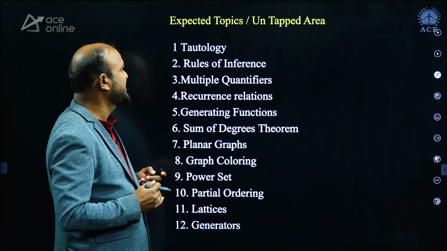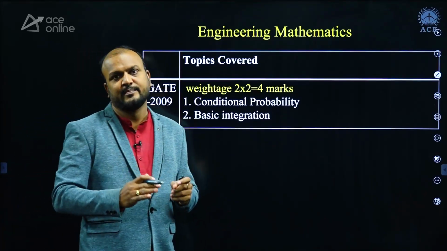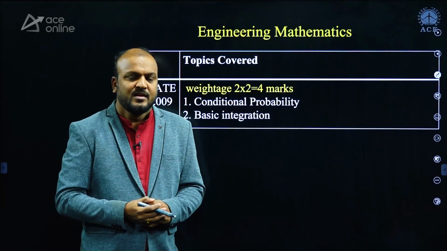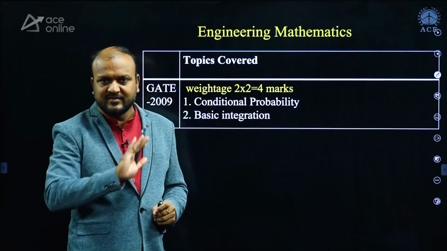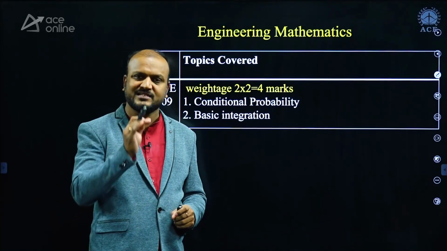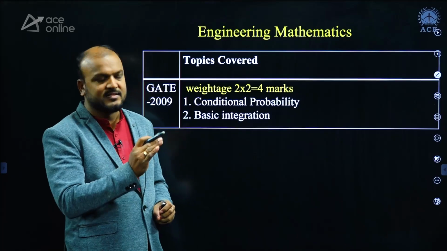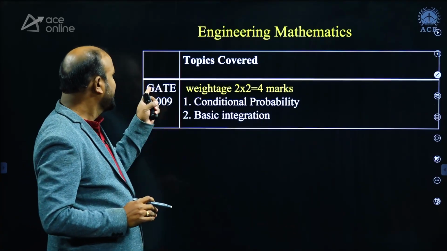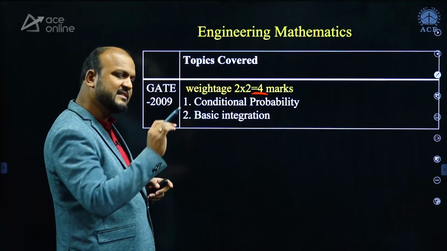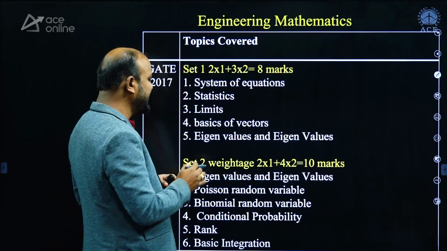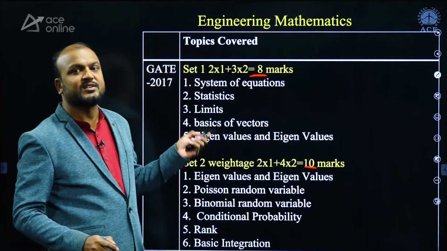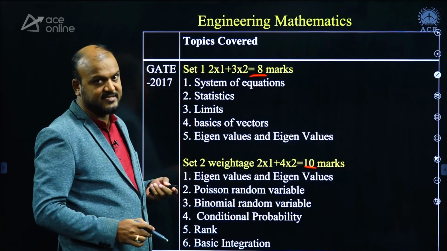Now finally, but not the least, we'll go ahead with engineering mathematics. Most students neglect it, but I never suggest you neglect it. Give it equal importance, because you can easily score marks in engineering mathematics. In GATE 2009 there were 4 marks, which is less weightage, but in 2017 the situation changed, and it is 8 and 10 marks. These are the topics from where questions were asked.